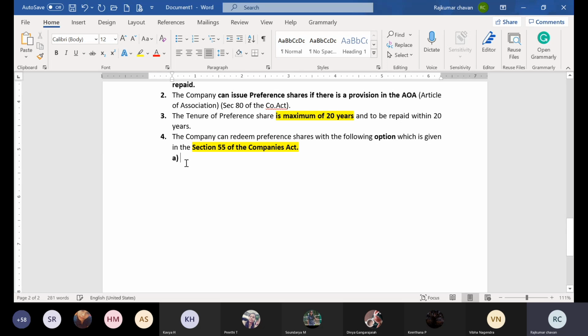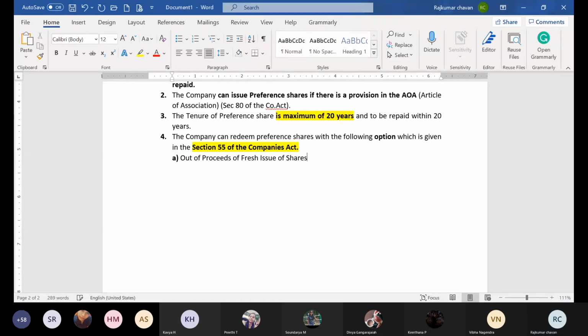The company can redeem the preference shareholders' money. Once again I am repeating, redeem means repayment. The first option is that they can redeem it out of the proceeds of a fresh issue of shares.